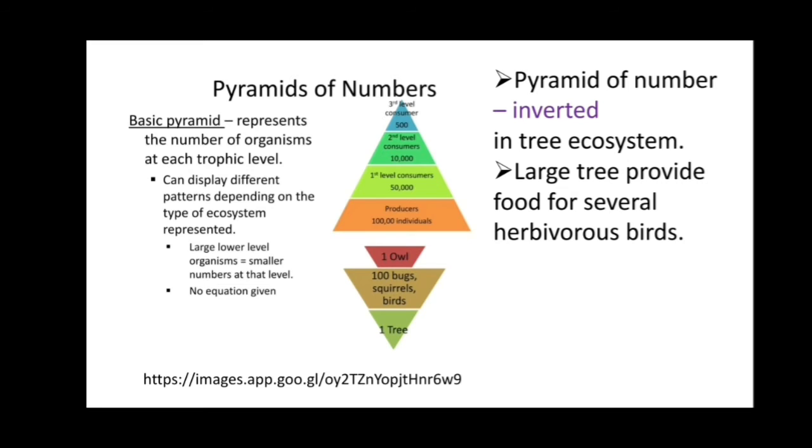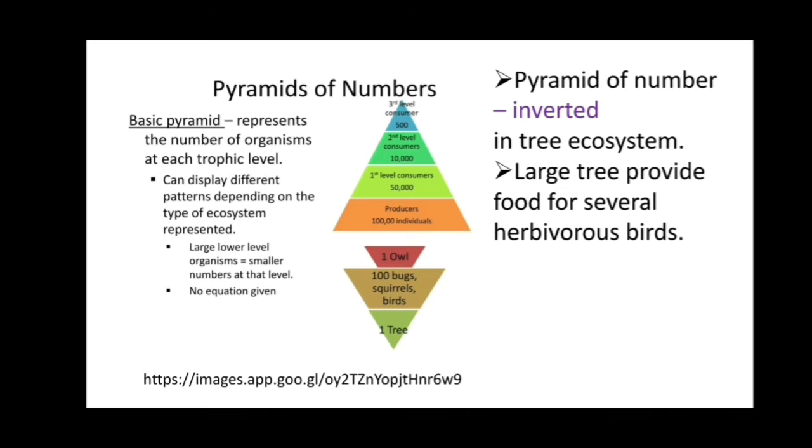On those parasites, hyperparasites are present. So in this parasitic ecosystem the pyramid is always inverted, because the number of parasites and hyperparasites is more. The large tree provides food for several herbivorous birds.